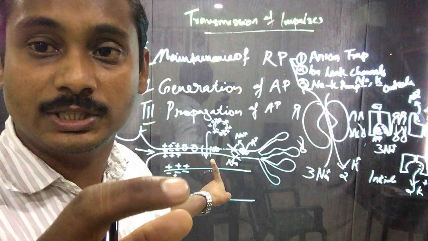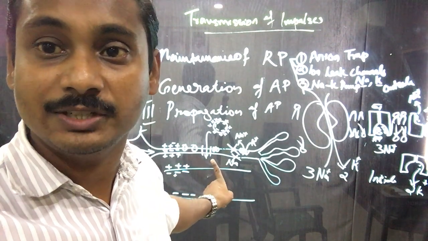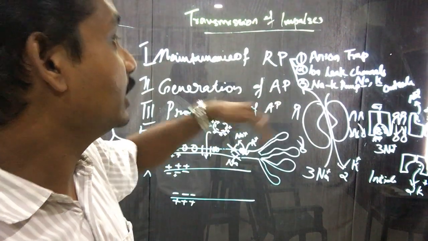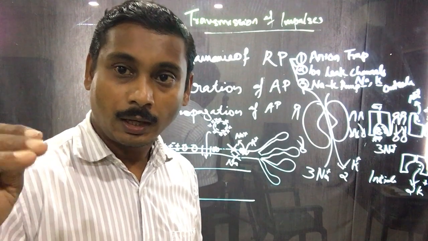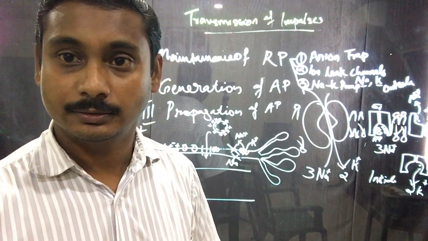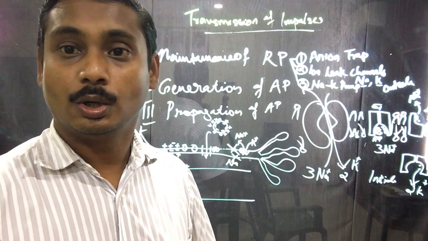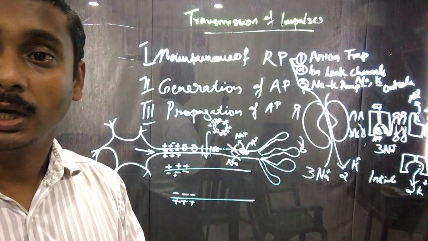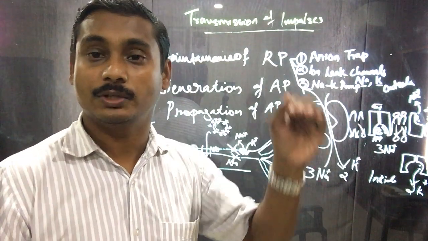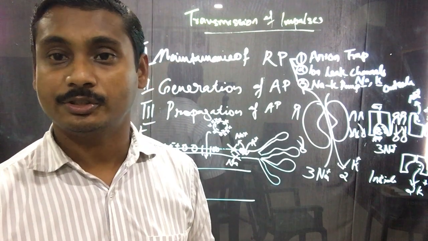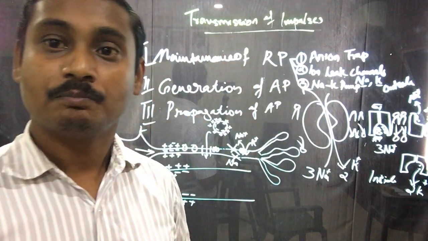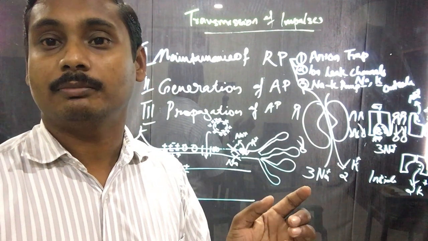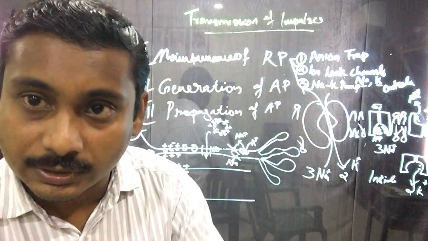So whatever positively charged potassium ions are present inside, they cannot move out. At the same time there was a very high concentration of sodium ions outside. You know that there was a tendency for sodium ions to diffuse from higher concentration to lower concentration, which was from outside to inside, but the sodium channels were closed, so sodium ions were unable to come inside.